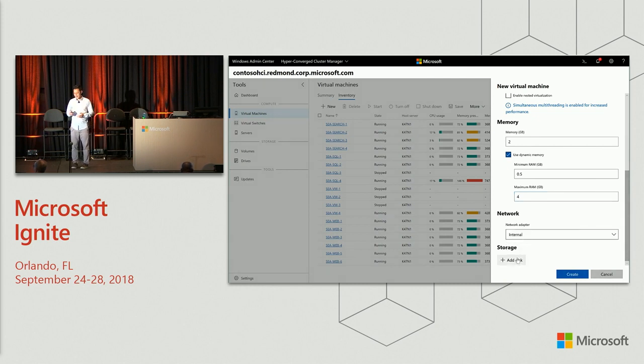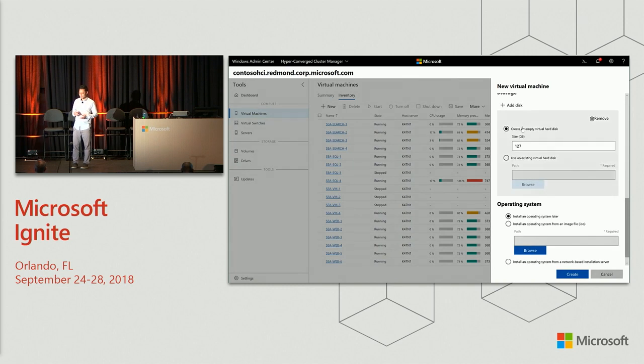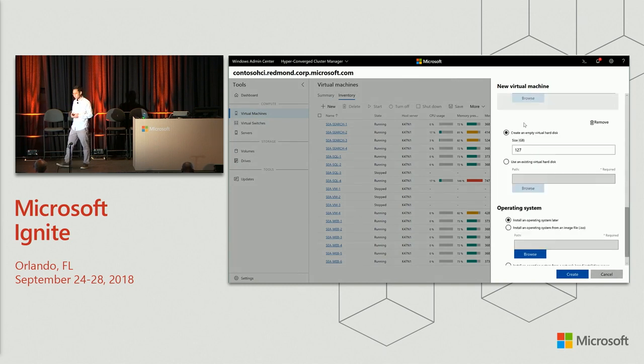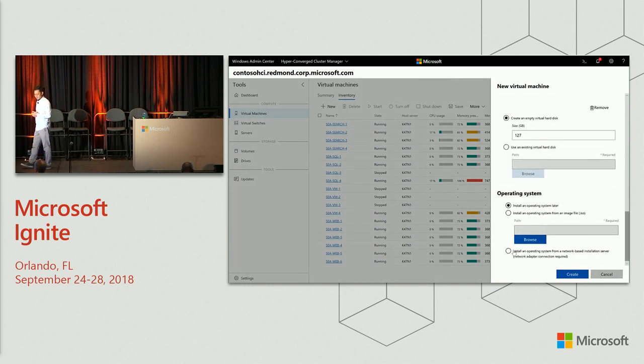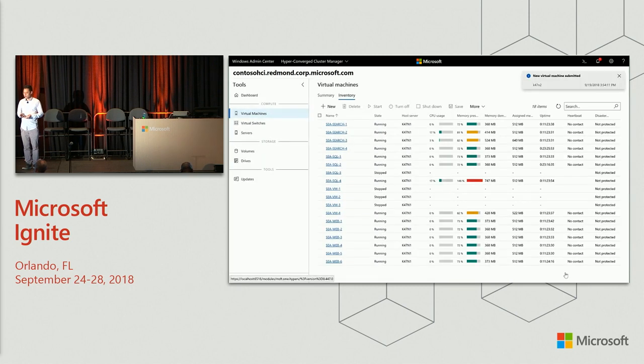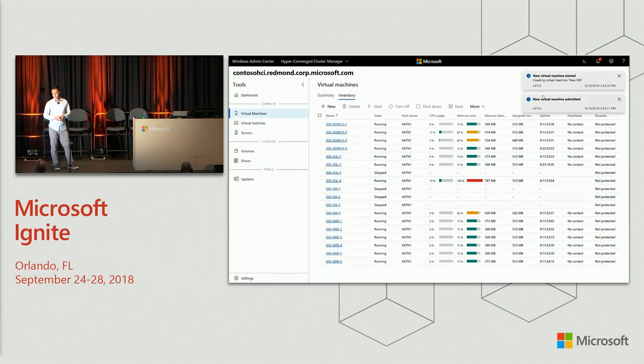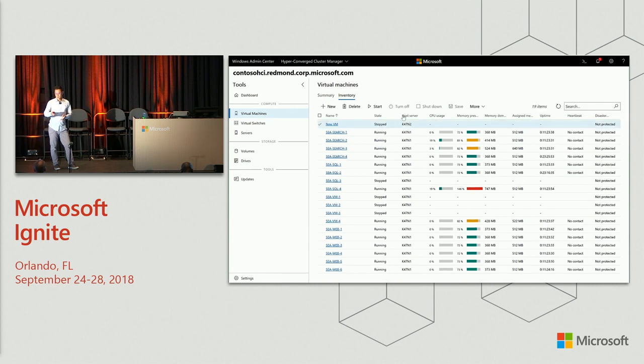Network adapter, again, adding a disk is really simple. Click add, you get one disk. Click add again, you get another. Let's try installing the OS from a network with Windows Deployment Services. There's your new VM created. Let's start it.